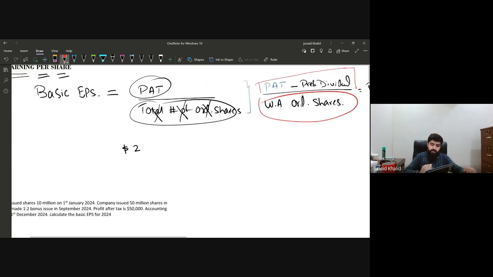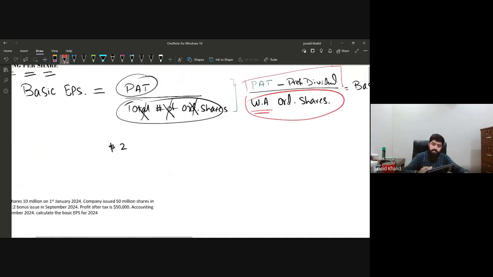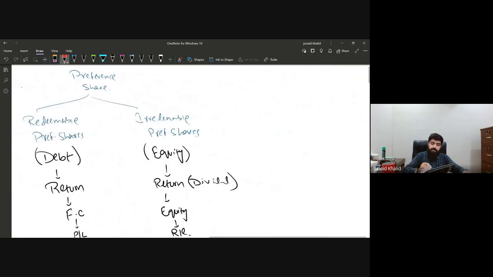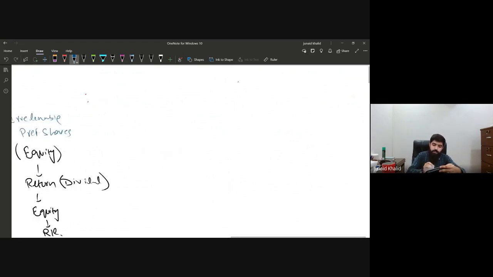Okay, if we are doing the weighted average ordinary number of shares, and seriously speaking, in this particular topic or chapter and the questions that we'll be practicing, the main task is to calculate the weighted average ordinary number of shares. Now, how to calculate it? For this, we first need to understand that while the company is operating, the company might issue shares. Now, let's talk about the company issuing shares.